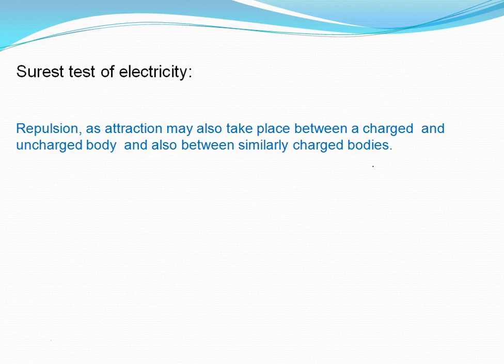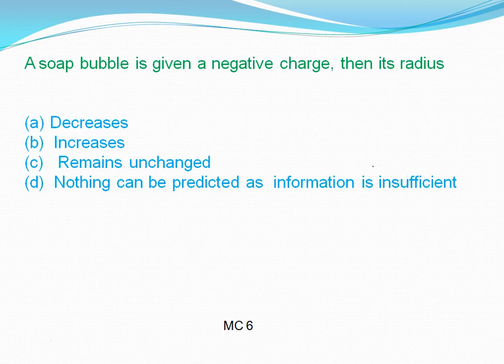You can read the slide also. Now I am discussing a question here. You can pause the video. If it feels fast, you can stop my video. A soap bubble is given a negative charge, then what will happen to its radius? See children, if a soap bubble is given negative or positive charge, we are discussing the size or radius. We are not talking about the mass.